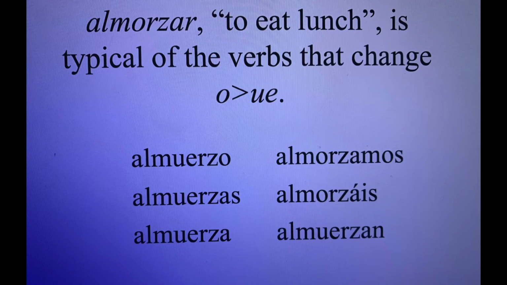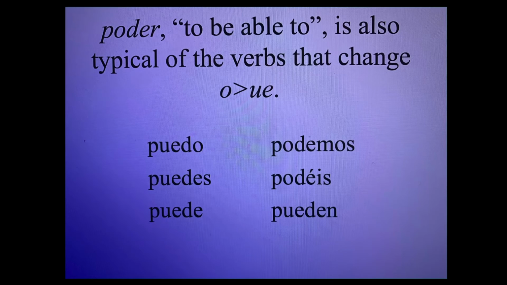Almorzar, to eat lunch. In this case, the O changes to UE. Yo almuerzo, tú almuerzas, etc. The verb poder is another verb where the letter O in the stem changes to UE. Yo puedo, tú puedes.